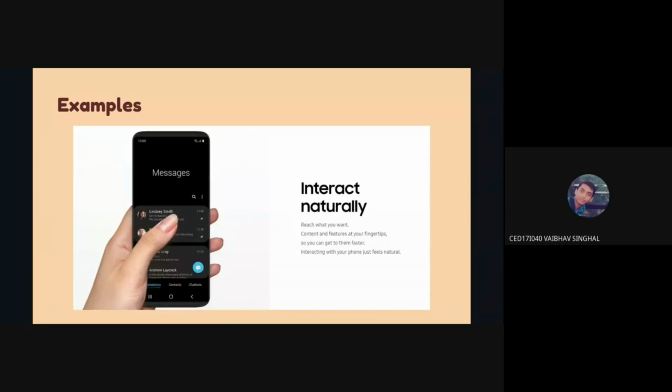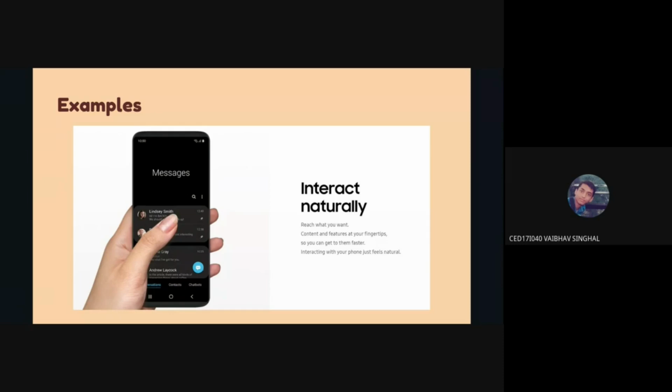Now I'll come to a case study. Okay, can anybody tell which phone, or which operating system, this is? Then I'll actually talk about its case study. Yes, it is an Android. I'm asking for the company. Just by the UI, can you tell which company's phone? Yeah, Samsung, right? So this is basically Samsung's One UI.